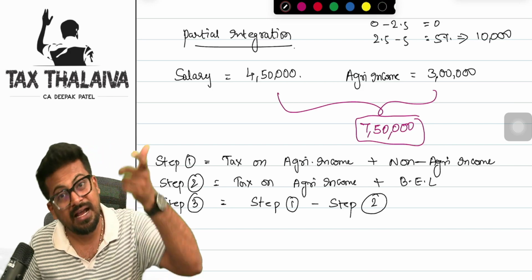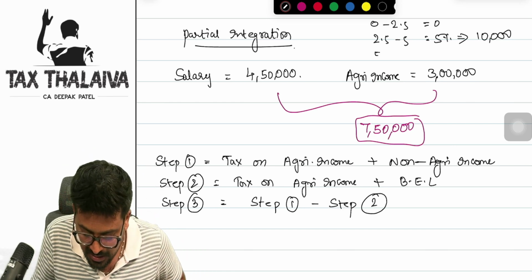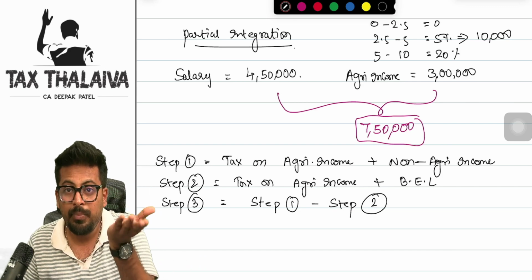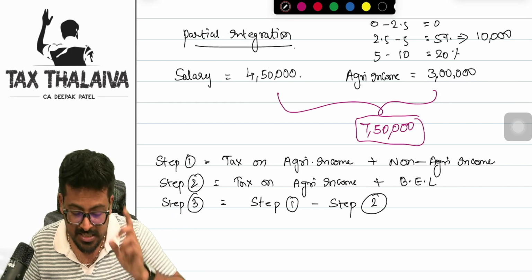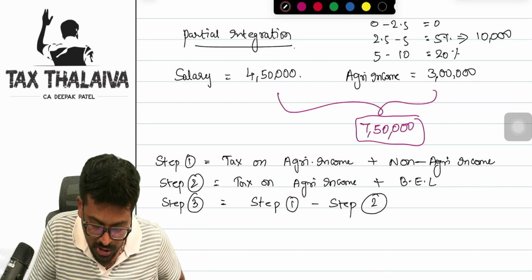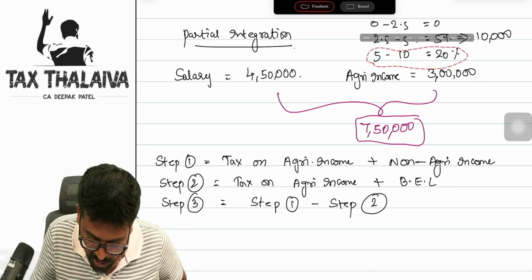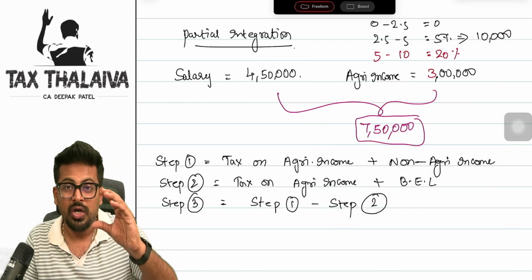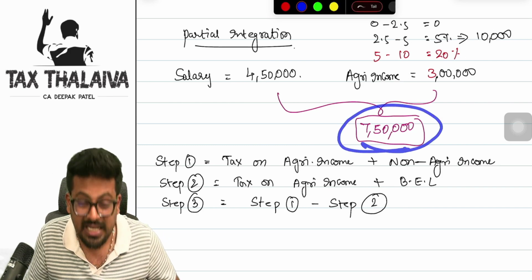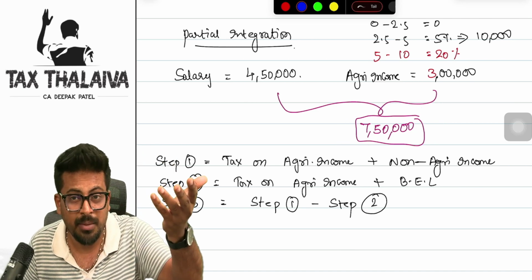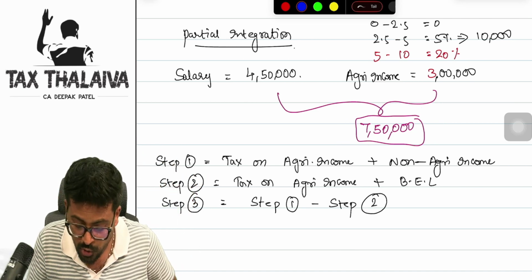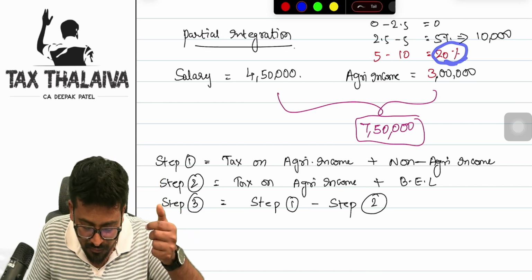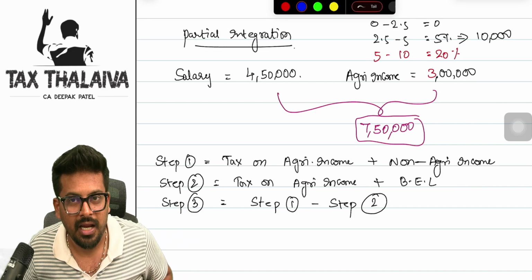Now, if his total taxable income had been 7 lakh 50,000, then his slab would have been the 20% slab. Because as per the slab, if your income is beyond 5 lakhs, in the 5 to 10 lakhs range, the slab rate is 20%. You need to pay tax at 20%. Correct or not? Let me highlight this in a different color so that it is visible. Now can you see? So 7 lakh 50,000 is the total income he has actually earned. Maybe it has an exempt income component in it, but his total income is 7 lakh 50,000. So technically, he should have paid tax at the rate of 20% for the income which exceeded 5 lakh rupees. But did he pay? No, he is not paying.